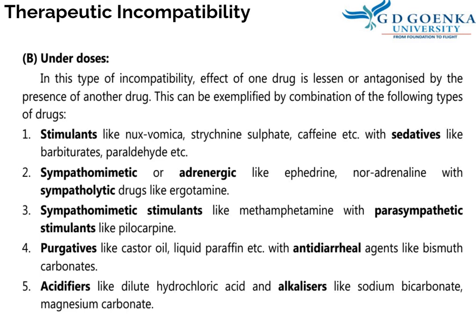Underdoses is also incompatibility, therapeutic incompatibility. In this type of incompatibility, the effect of one drug is lessened or antagonized by the presence of another drug. This can be exemplified by a combination of the following types of drugs, like stimulants such as nux vomica, strychnine sulfate, caffeine, etc., with sedatives like barbiturates and paraldehyde, etc. They are just antagonistic to each other.